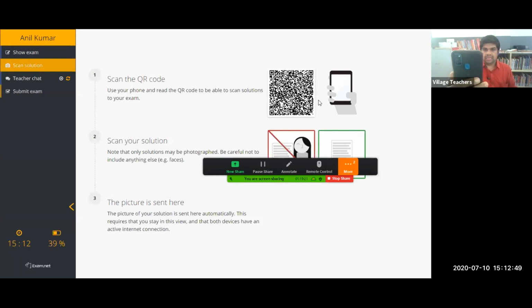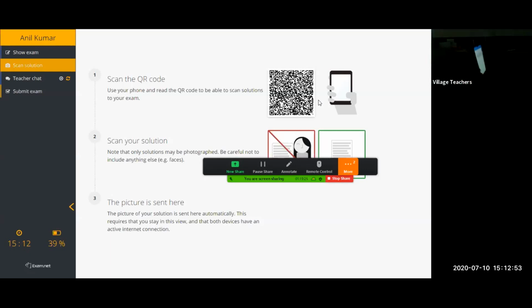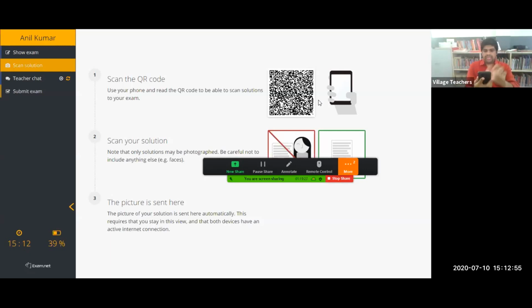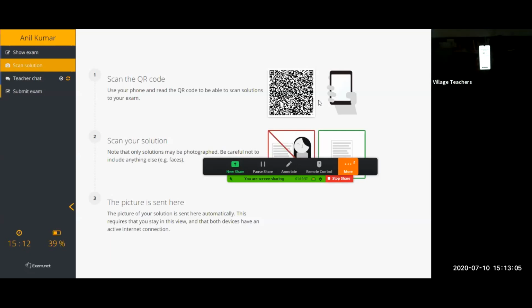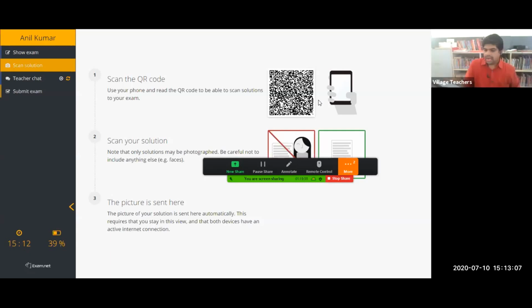So I'm just scanning it. I am getting a link. Okay. So I'm just opening the link in a browser. We'll get a window like this. You can see the window like this, and there is an option called scan solution. So I'm taking the scan solution.